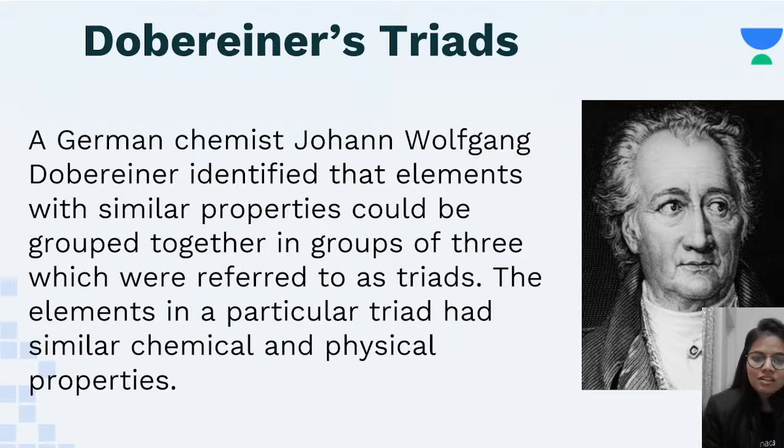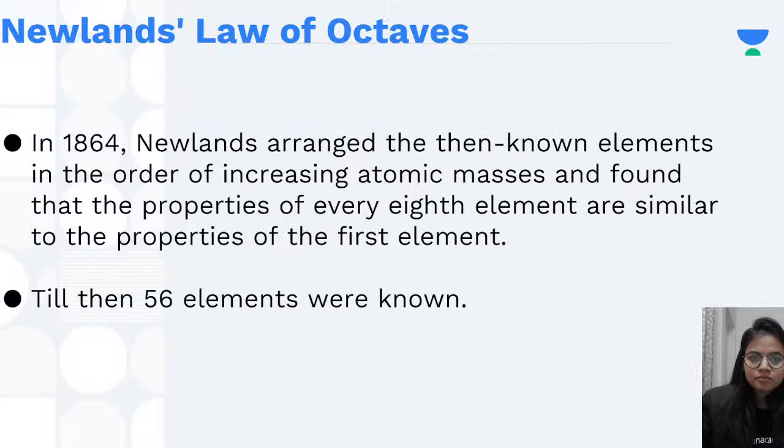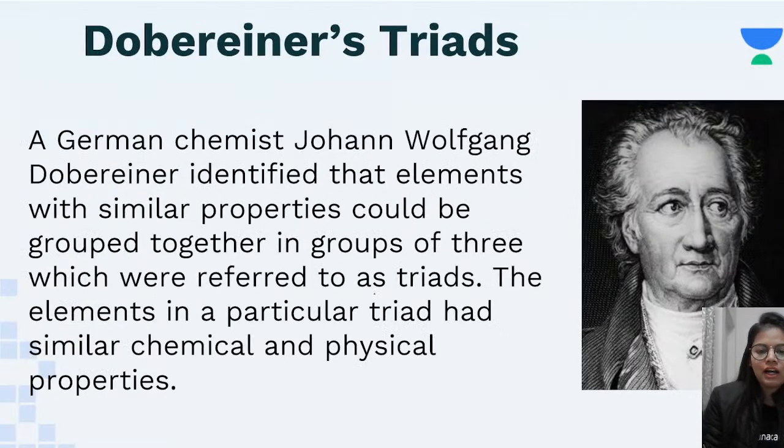He identified that some elements having similar properties could be grouped into three. Since this was a group of three, it was referred to as triads. The elements of a particular triad possessed similar chemical and physical properties. Now I'll give you an example of how it happened.